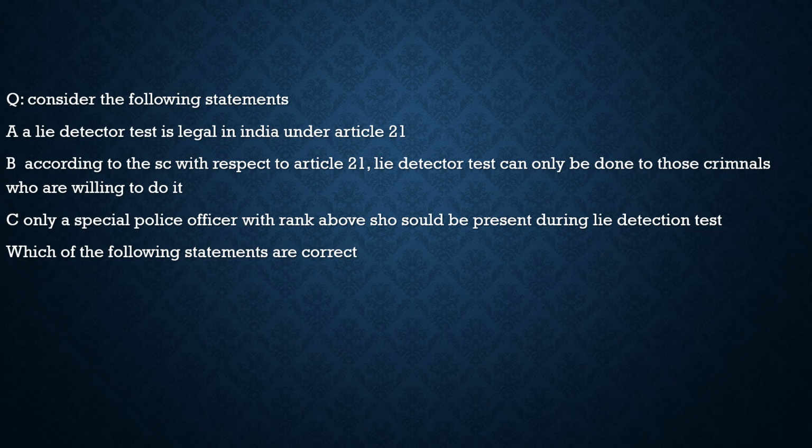About lie detection, we should know a few things. There are two types of detections with respect to it. Narco analysis, in which sodium pentothal is injected, which is also called the truth serum, and also the polygraph test is used. Then also brain mapping is done, but we cannot